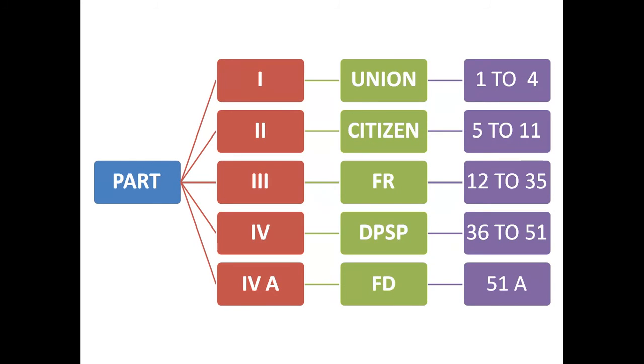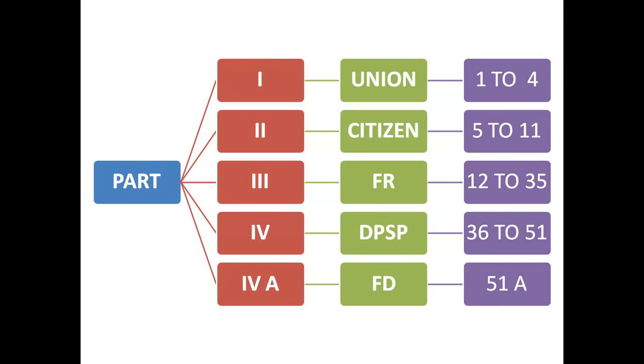I told you we are having 25 parts: part 1, part 2, part 3, part 4 and part 4A. These are the main important areas we have to focus on. Part 1 is talking about the union, part 2 citizenship. Inside part 1 we are having article 1, article 2, article 3, article 4. So 1 to 4. In part 2 citizenship, articles 5 to 11 are there.